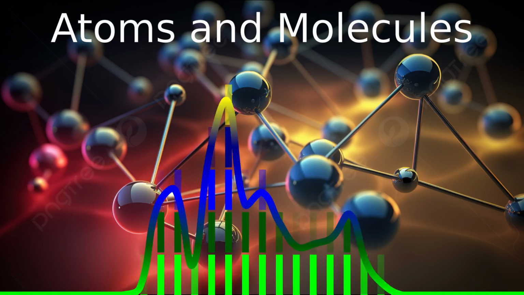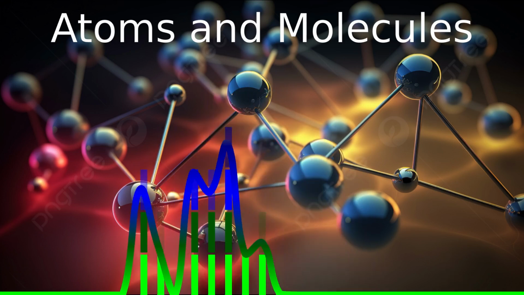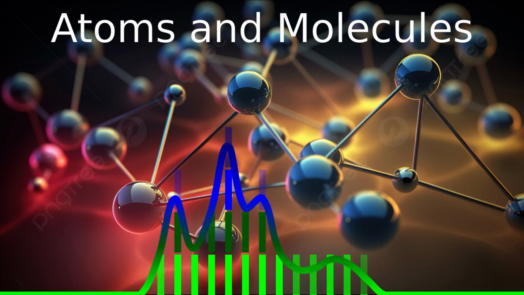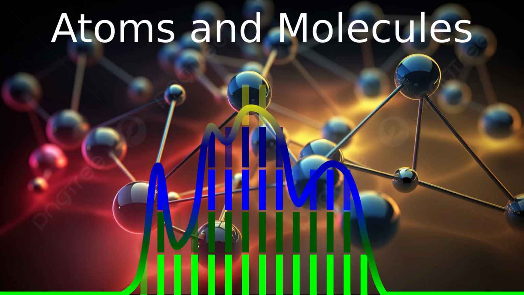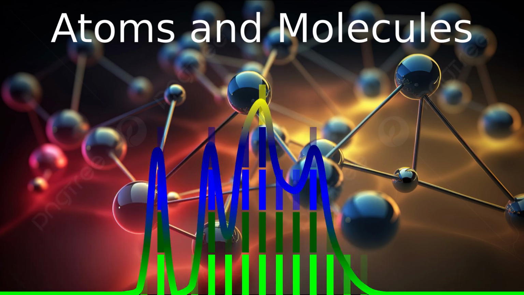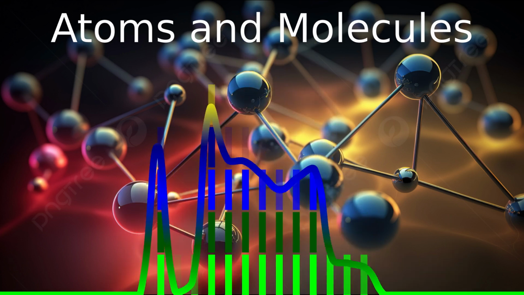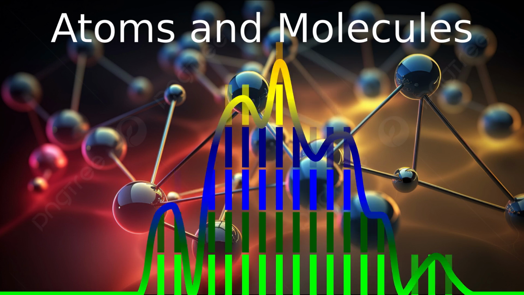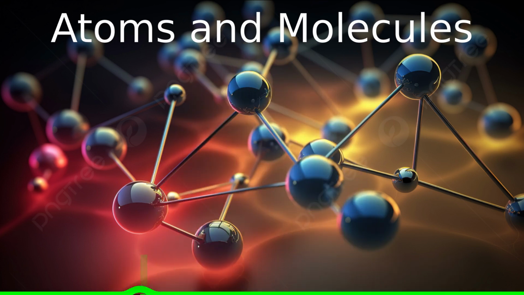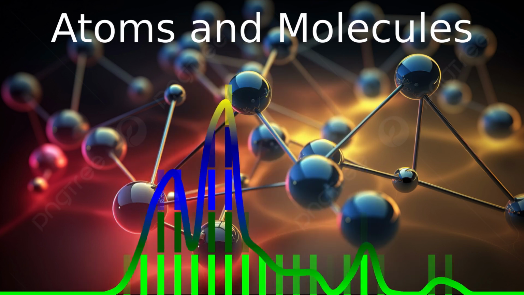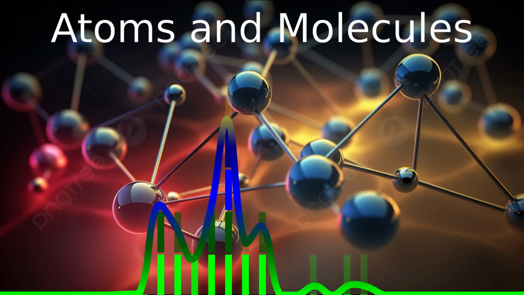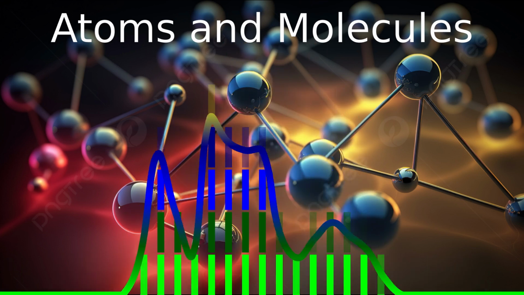Class 9th Chemistry Chapter 3: Atoms and Molecules. Laws of chemical combination. There are mainly two laws of chemical combination: the law of conservation of mass and the law of constant proportions. Law of conservation of mass. It was discovered by Lavoisier in 1779.